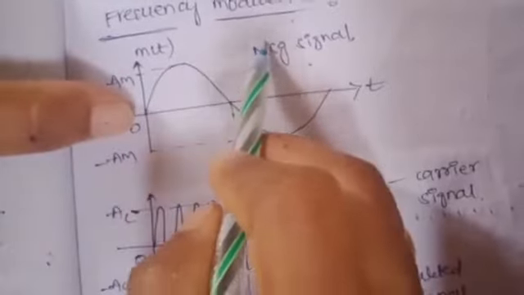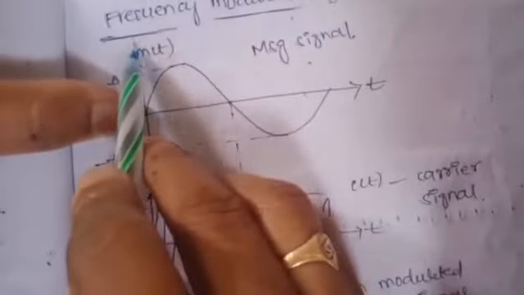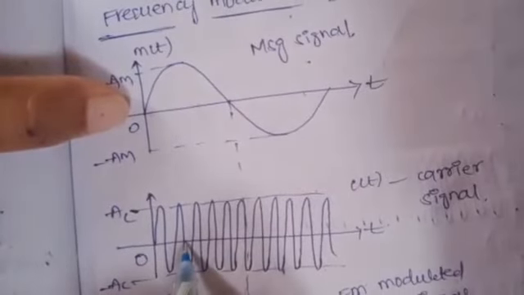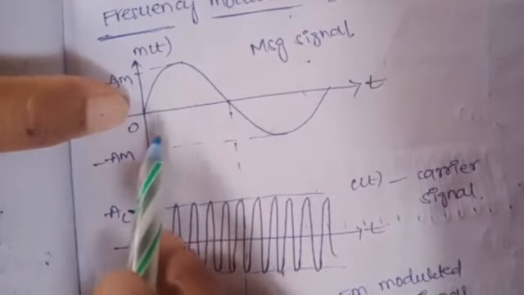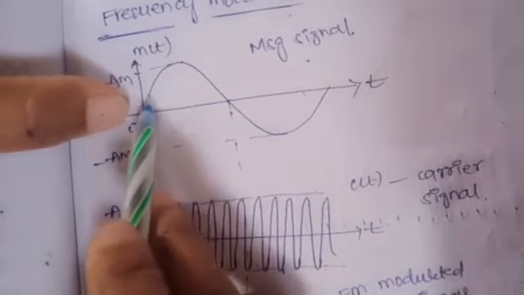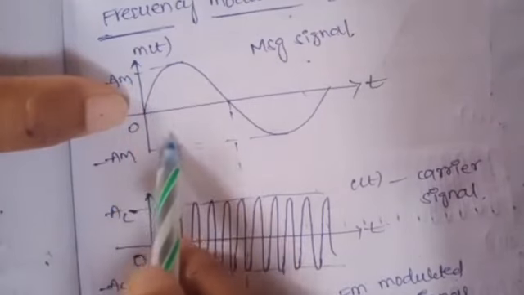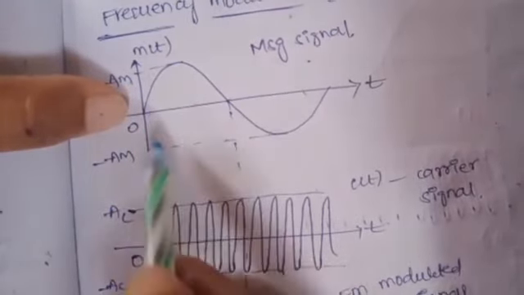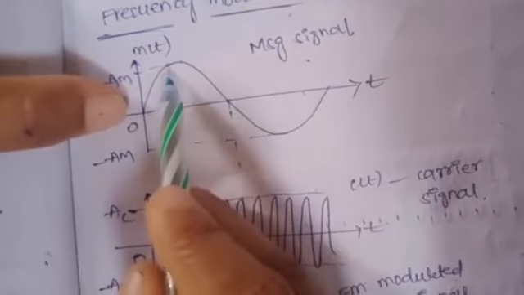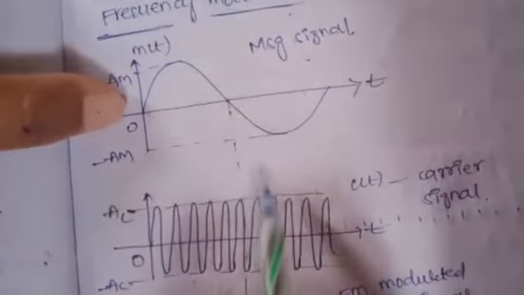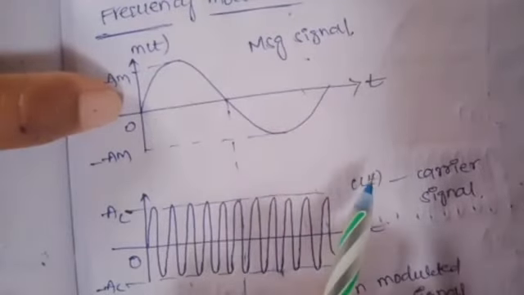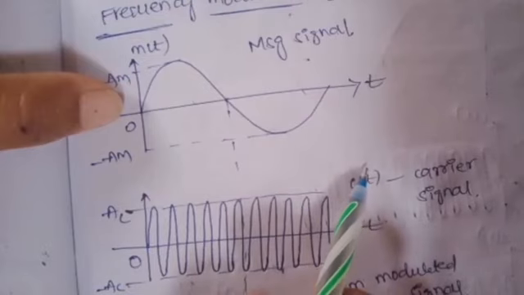Next coming to the frequency modulation. The frequency of the carrier signal is varying with respect to the message signal amplitude, where the phase and amplitude of the carrier signal are constant.